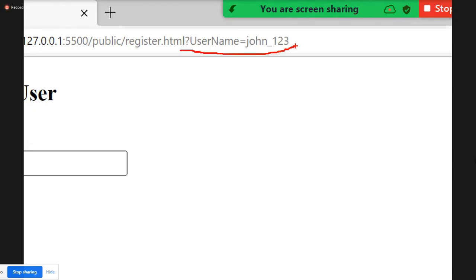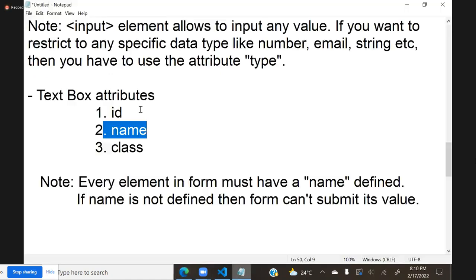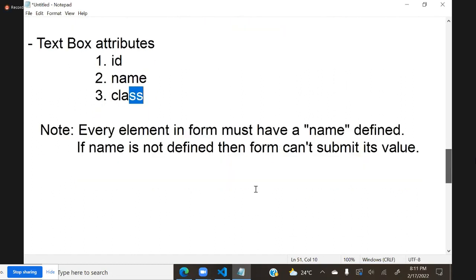So name is mandatory. When you design forms, it is very important that every element in the form must have a reference name. So technically we have ID, we have name, and we have class, right? Syntactically, one more important attribute here is value.